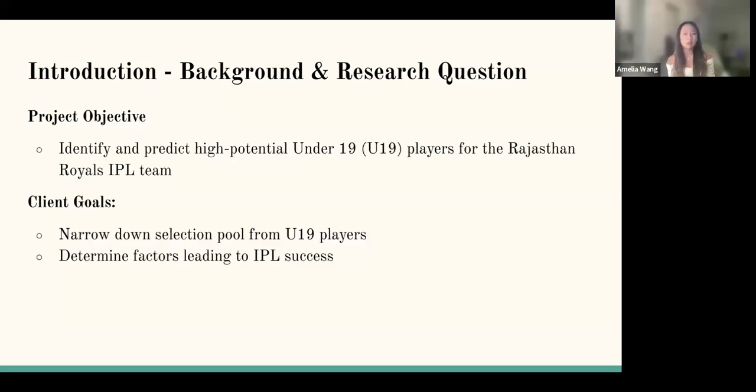First, let's talk about the introduction around the background and research question. So our research project objective is to identify and predict high potential under 19 players for the Rajasthan Royals IPL team. While the client goals include narrowing down the selection pool from the under 19 players and also determining factors leading to IPL success. For example, the key factors that we will probably consider are the country, the age of the players, and their team association, etc.